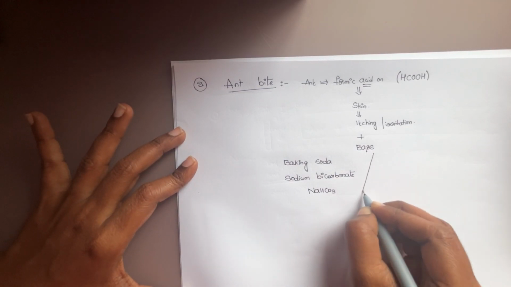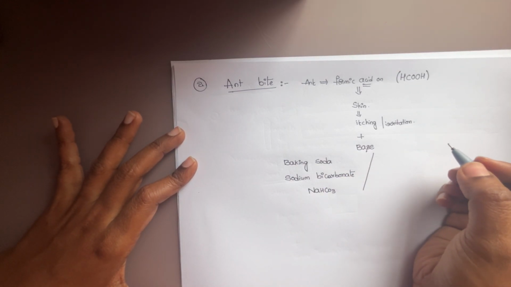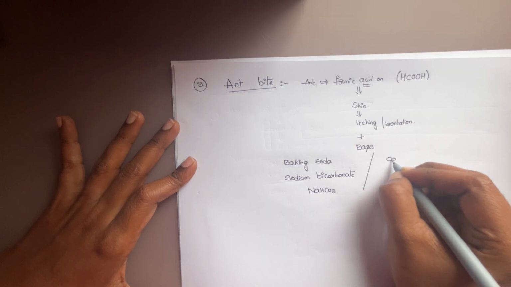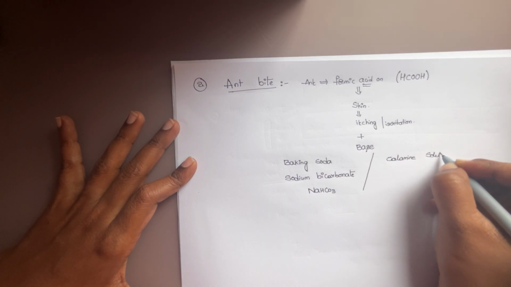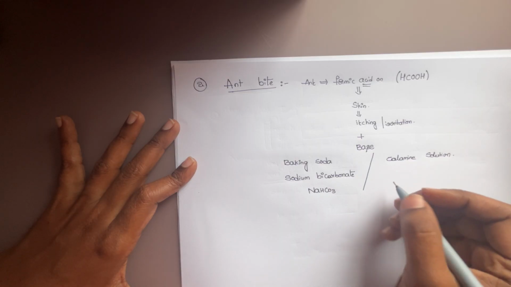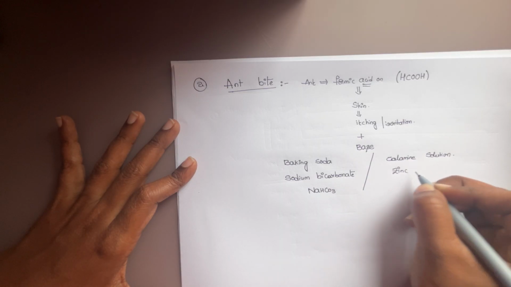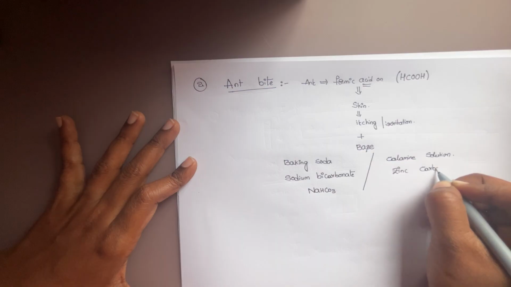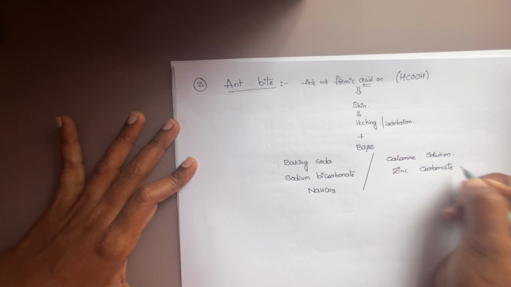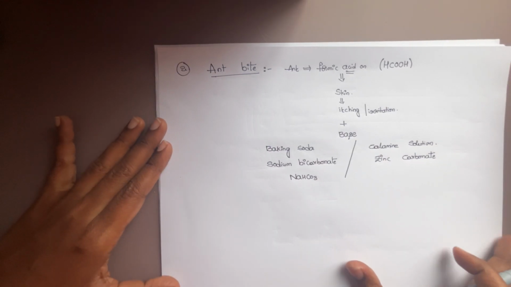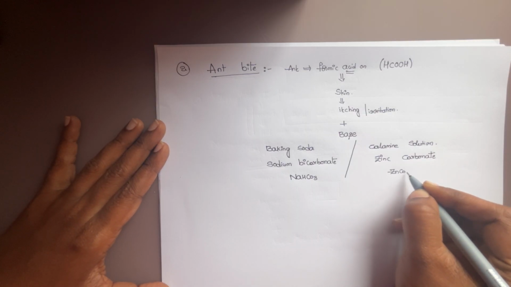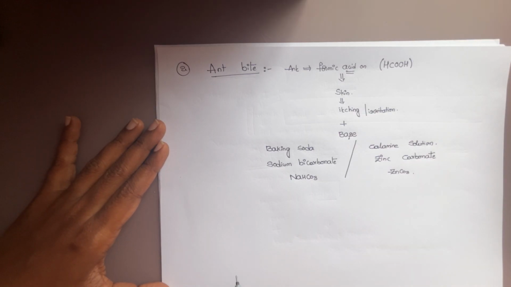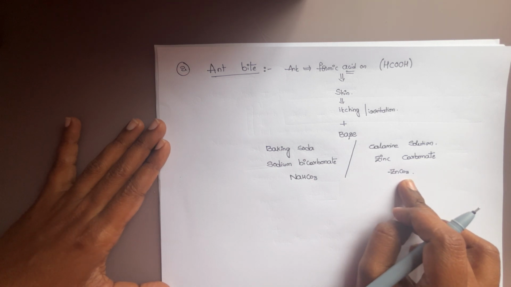We have a second option also, that is calamine solution. What is meant by calamine solution? That is zinc carbonate. The zinc carbonate formula is ZnCO3. Very, very important.